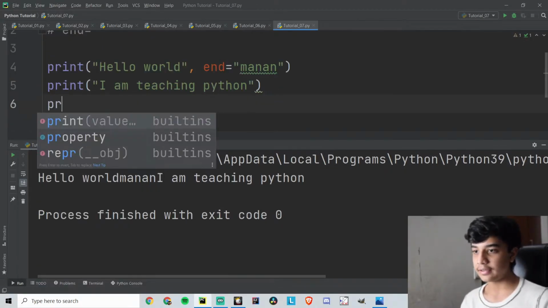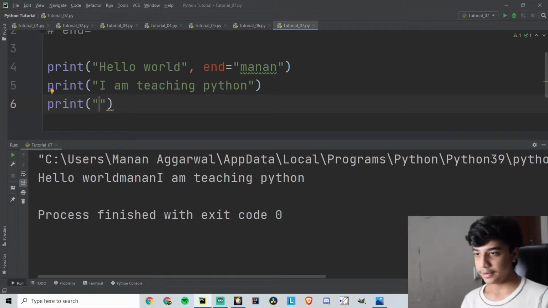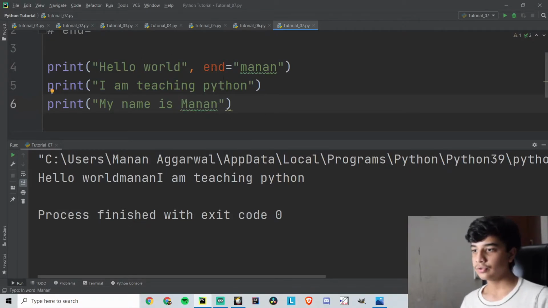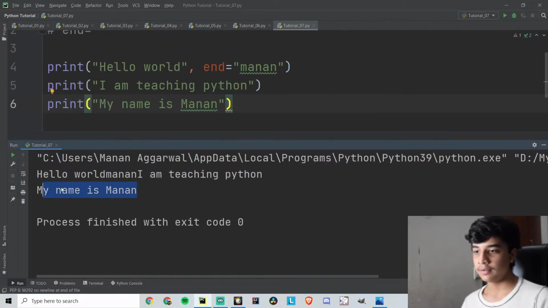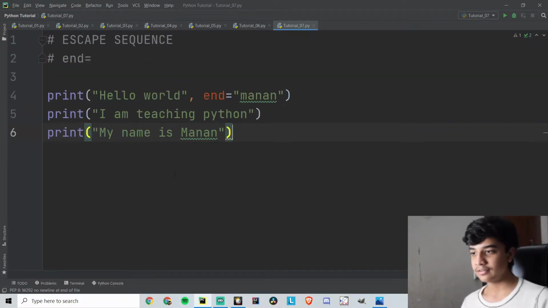If I add another print after this, this end will only work for the first statement and only combine with that one, and the next will be printed on another line. So this is how the end statement is used in Python.